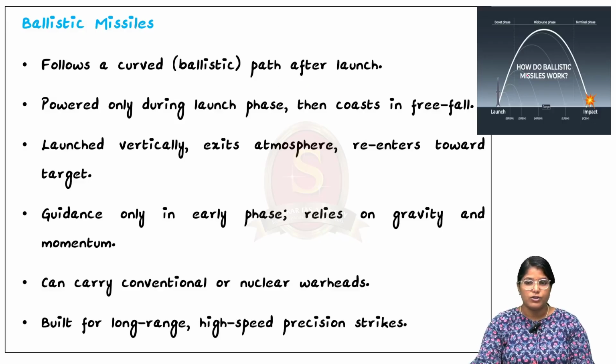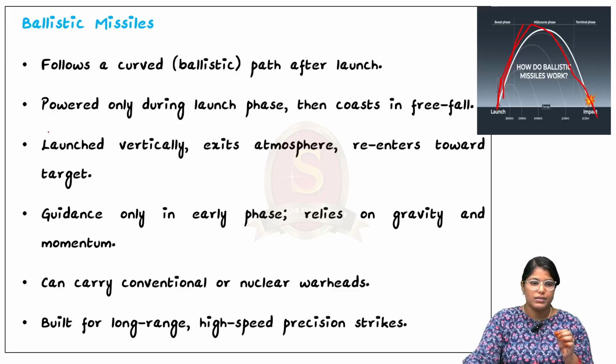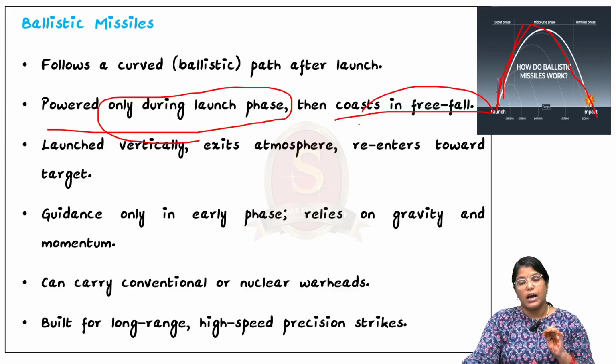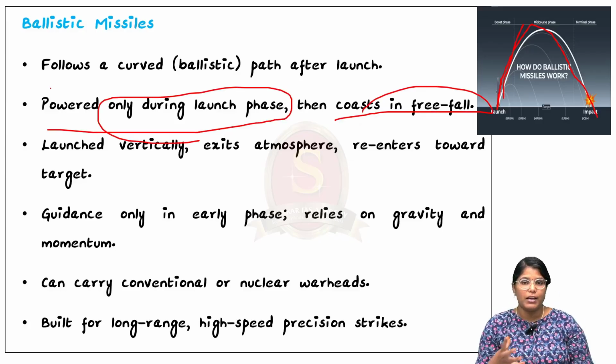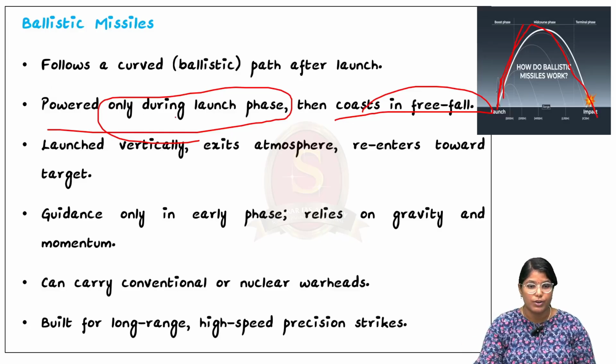See here in this image, you can see how a ballistic missile works. During the launch, it will be guided and launched vertically. Once it is launched, it will exit the atmosphere, and from there the guidance will stop and gravity will guide the missile. It will follow a curved path, as you can see in this image. The key thing to remember is it is powered only during the launch phase and then coasts in free fall.